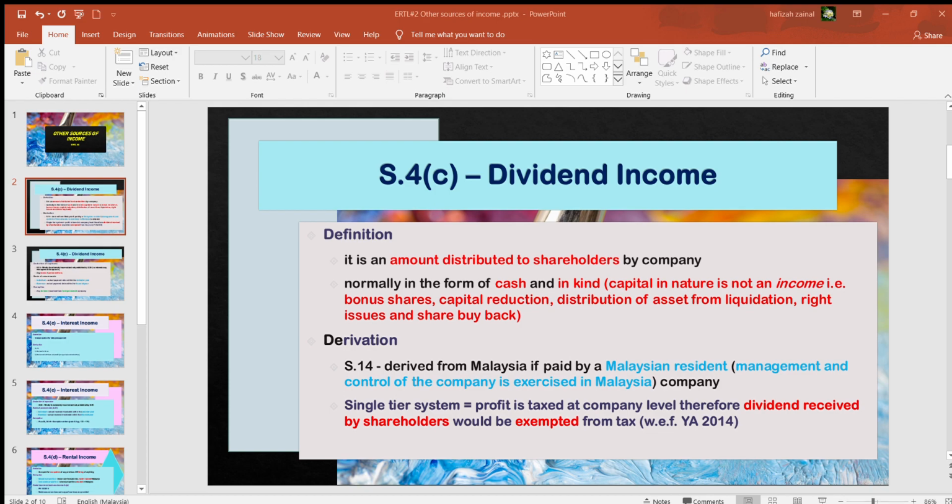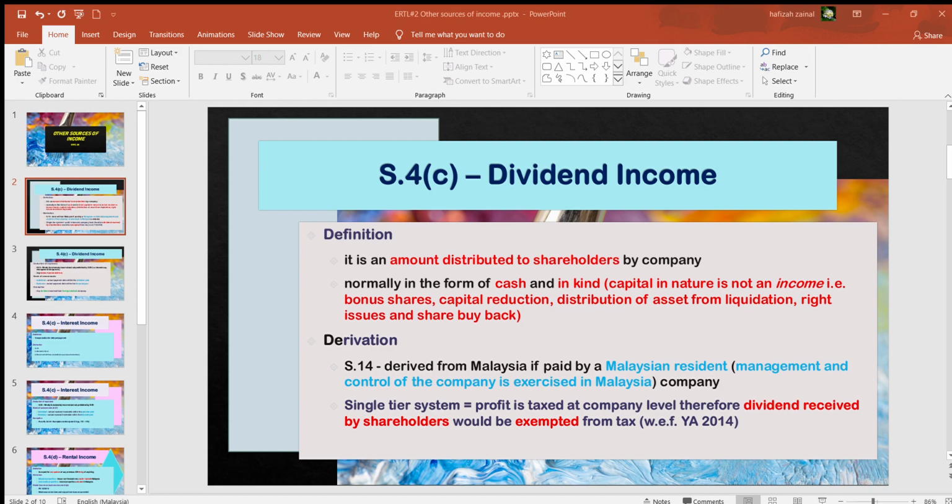Okay, the next one is rights issue. A rights issue is actually an entitlement or right given to shareholders. What happens is that sometimes the company gives you a letter of notification saying that now you can buy a certain number of shares at a certain value, which is normally lower than market value. So when you exercise your rights based on your entitlement, normally you can purchase whatever number or lots of shares given to you at a value lower than market value.